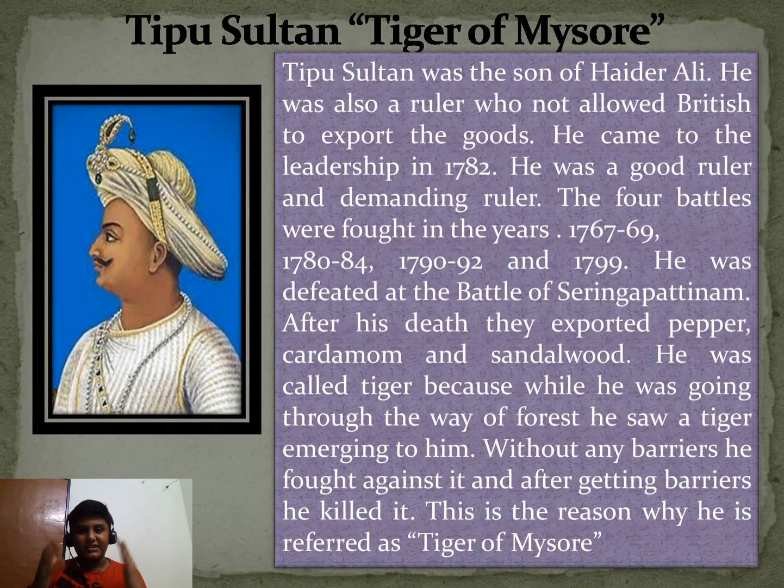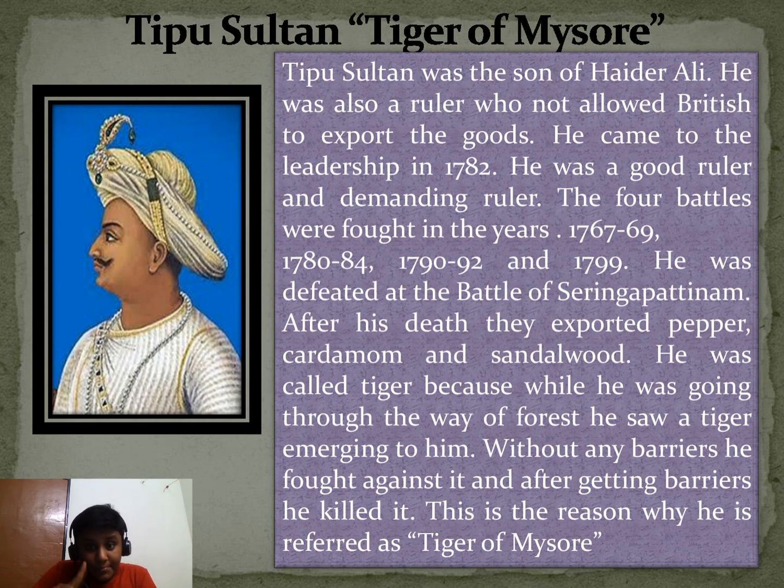Tipu Sultan, Tiger of Mysore. Wow, what a man he is. Everyone knows about Tipu Sultan. We can see about him in detail. Tipu Sultan was the son of Hyder Ali. He was also a ruler who did not allow the British to export goods. This is very wonderful. He came to leadership in 1782. He was a good and demanding ruler.